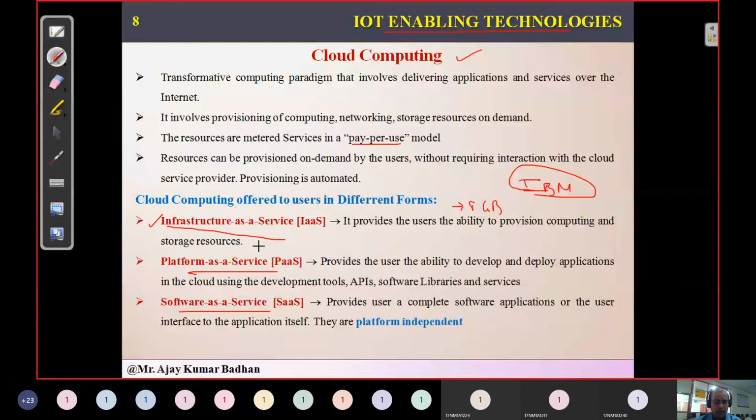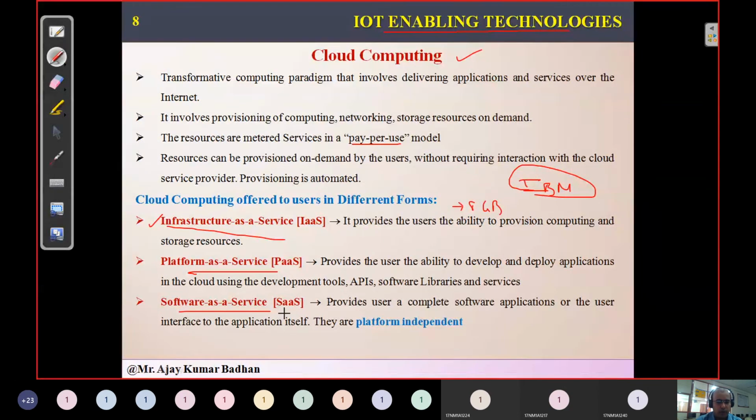So that way, what happens here, the Play Store is providing a platform to the user to deploy his own applications, whatever he has developed. So that comes under it. So here the cloud computing provides this service too. Finally, software as a service is nothing but here the user is provided with different software which we cannot buy.